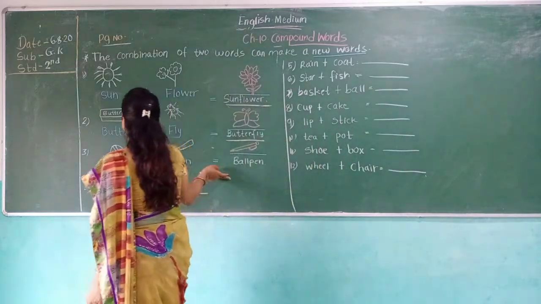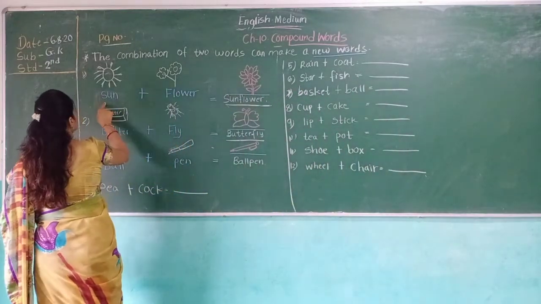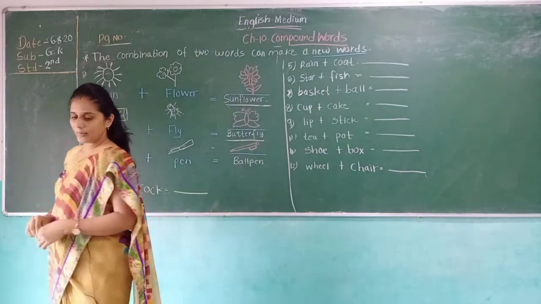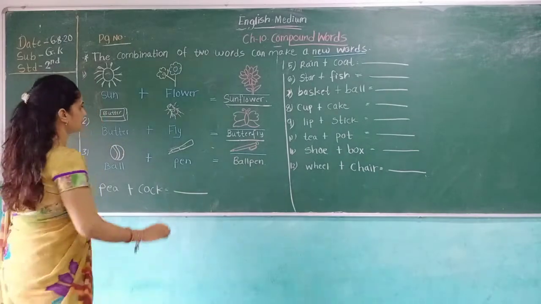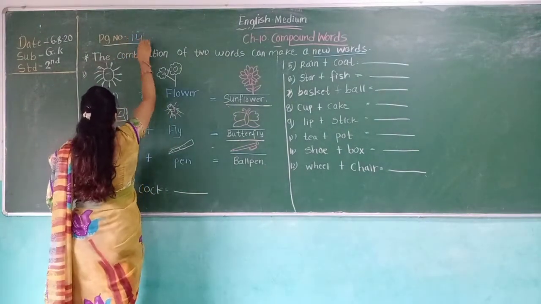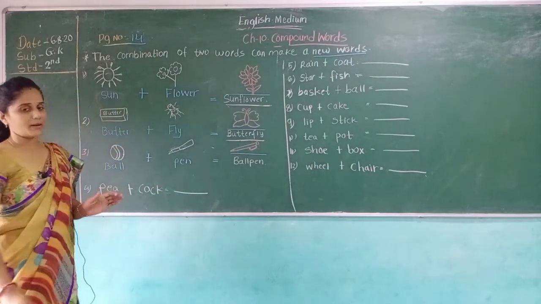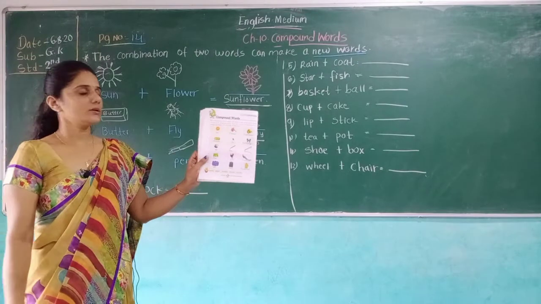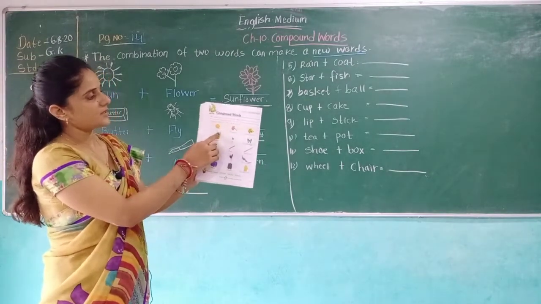Now we start here. Open your book to page number 14. There you have many pictures.